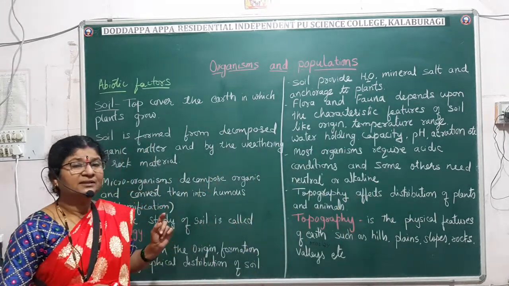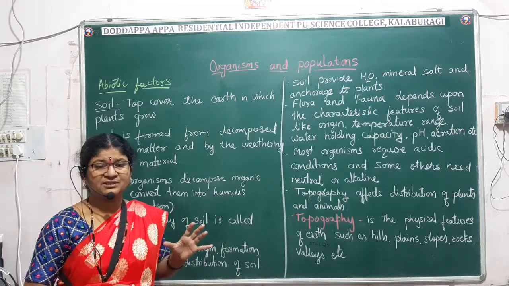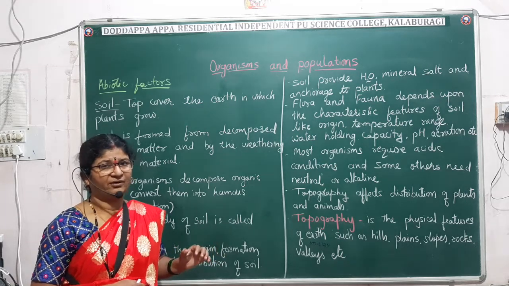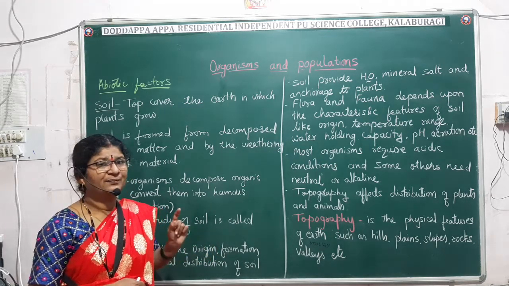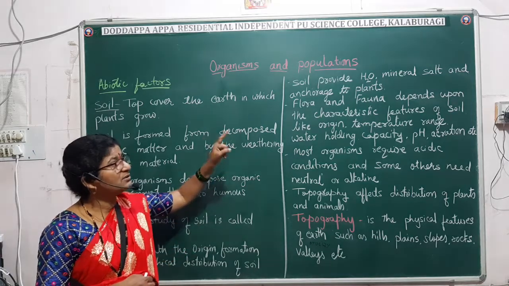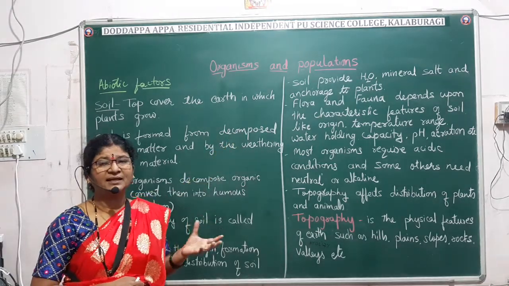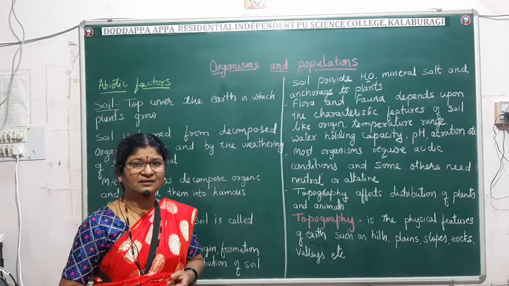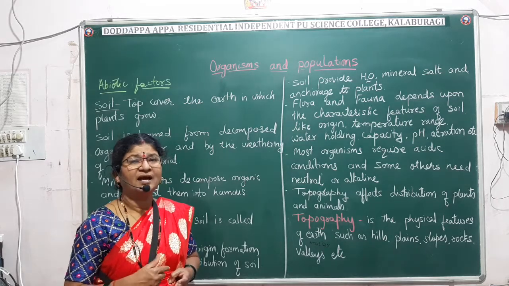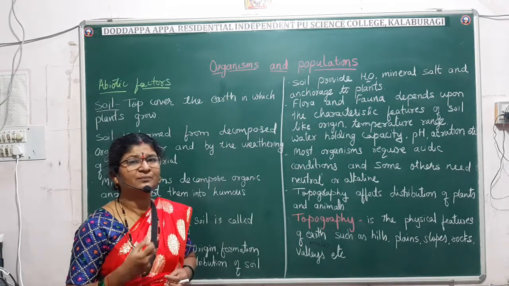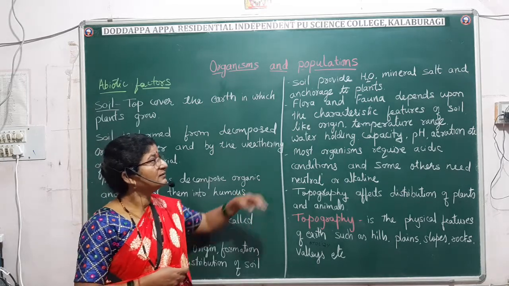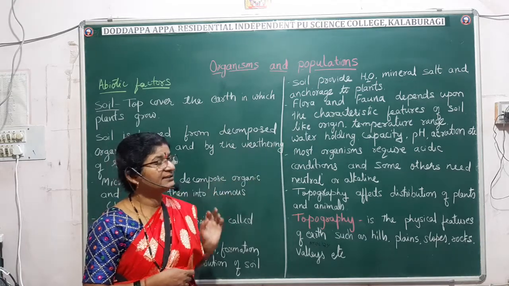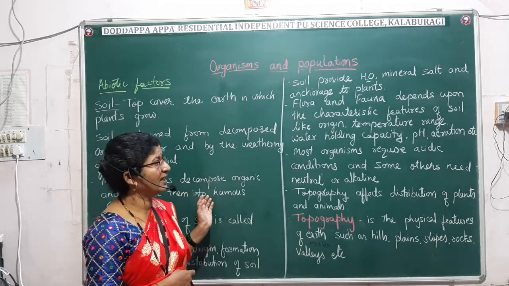Next, as soil is the topmost cover of the earth, many organisms like fauna and flora live on the earth. It provides mineral salts, water and anchorage to the plant. See, plants get water from the soil, they get mineral salts from the soil, and it also provides grip to the plant body. Fine. And the distribution of the flora and the fauna depends upon the characteristic features of the soil, just what we have discussed.